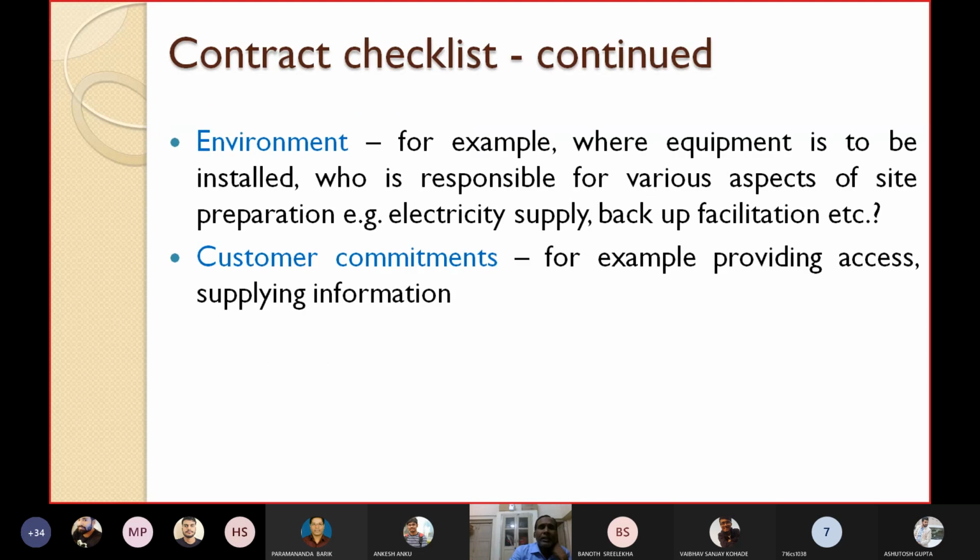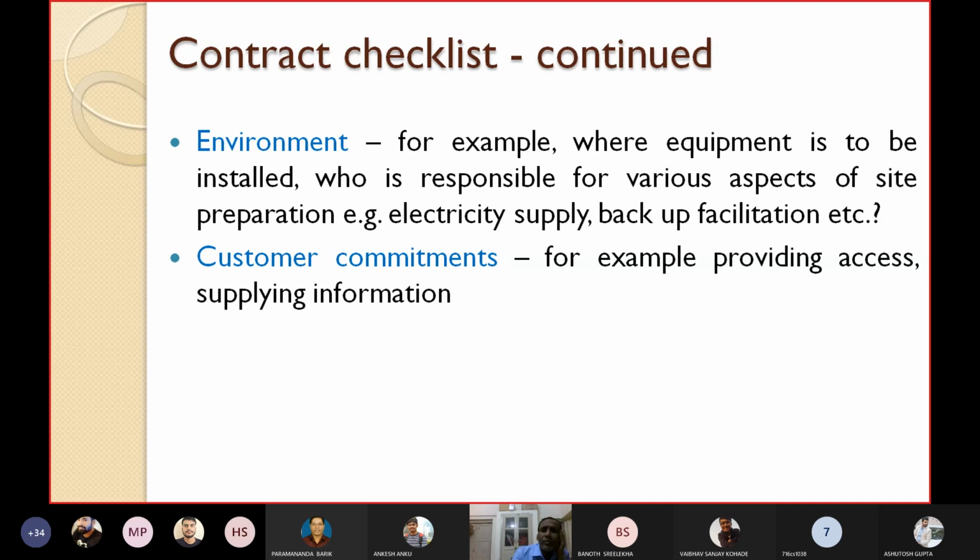So in the checklist, one more component should be there, that is the environment. For example, where the equipment is to be installed, in which room or on which platform. Where the equipment is to be installed. Who is responsible for various aspects of site preparation?